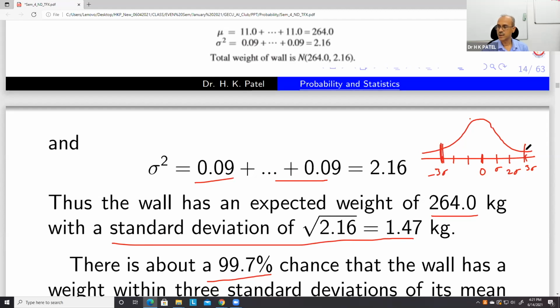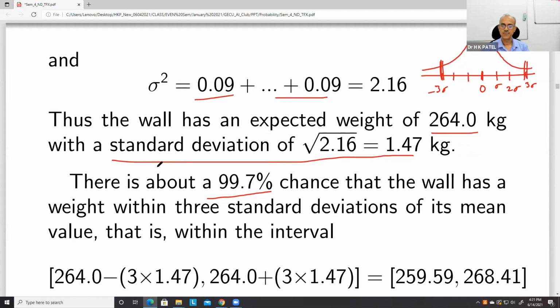Up to 3 sigma, 99% of the values lie. So there is about a 99.7% chance that the wall has weight within 3 standard deviations of its mean value.